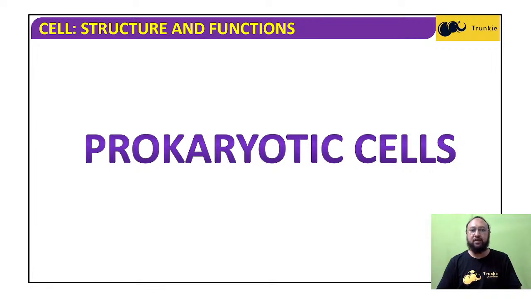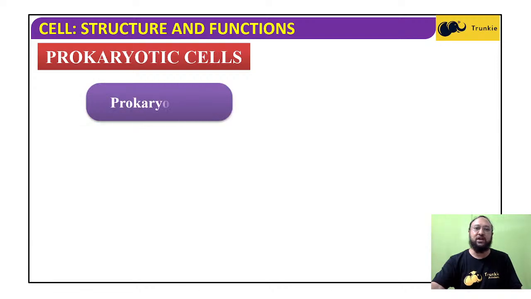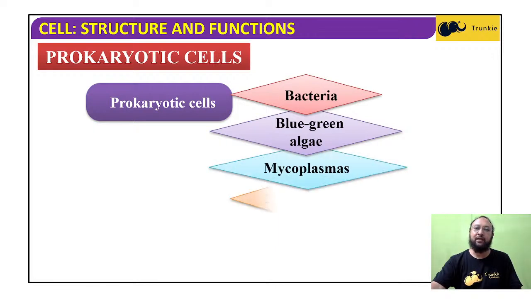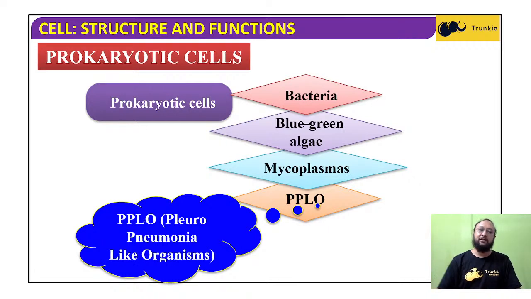Prokaryotic cells are the primitive type of cells where the nucleus is not prominent and the chromosomes are dispersed in the cytoplasm. This topic is very important for the exam and we have to study it in detail. Prokaryotic cells are found in bacteria, blue-green algae and the mycoplasmas, and PPLO, that is the pleuropneumonia-like organisms. These are the primitive type of organisms where we find prokaryotic cells.